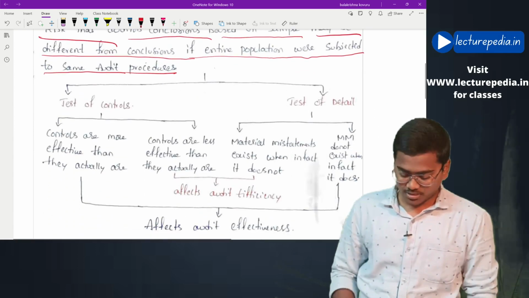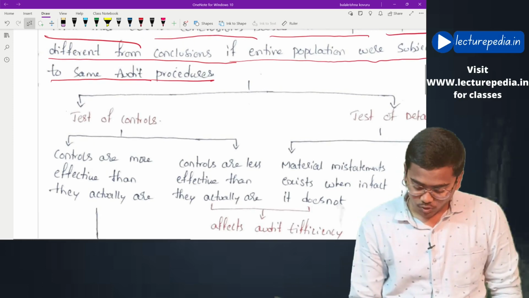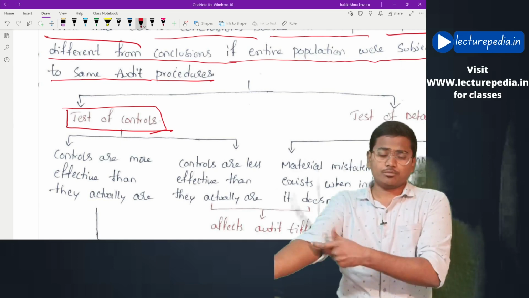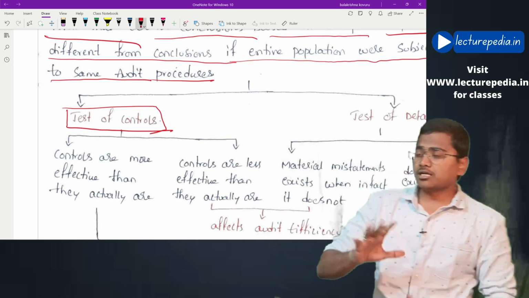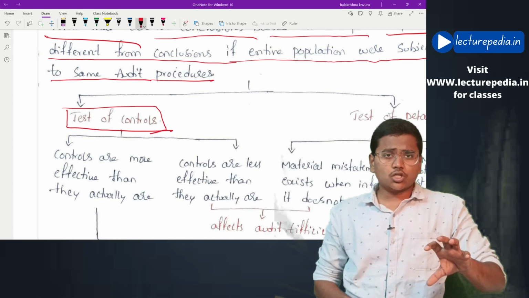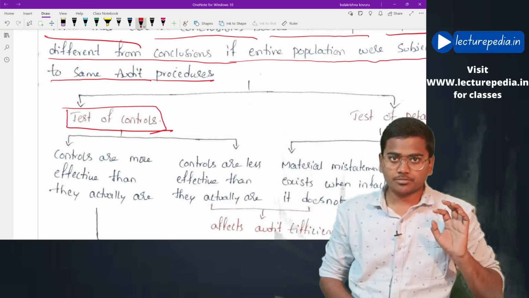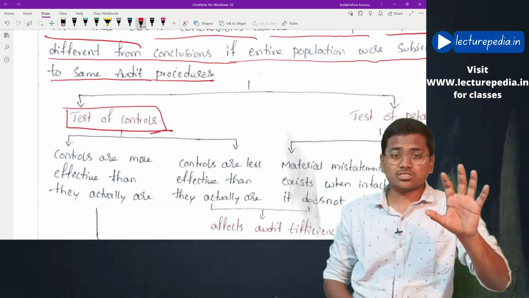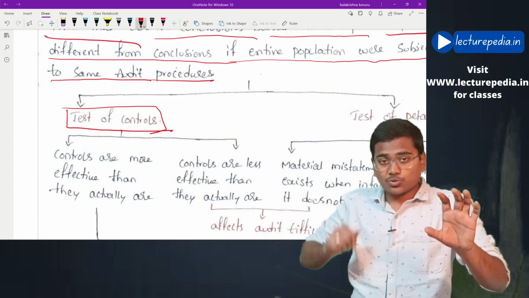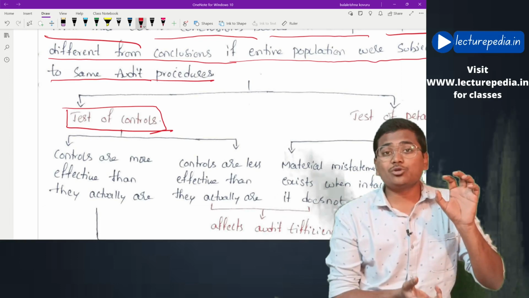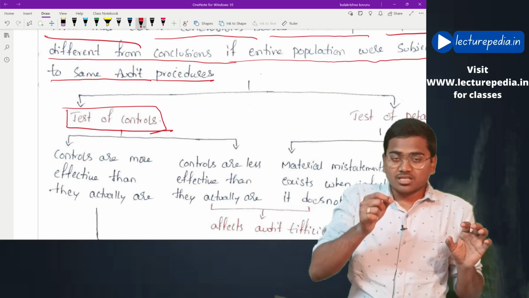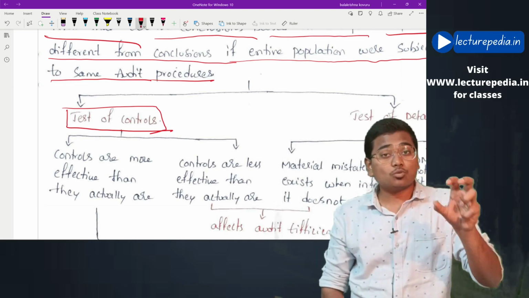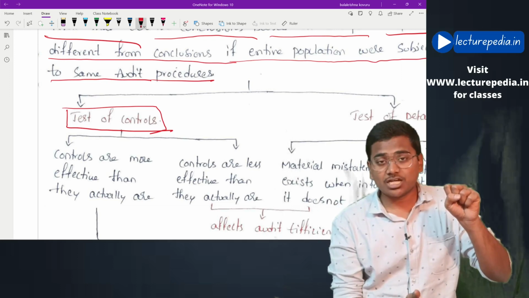First of all, in case of test of controls. The auditor has performed audit procedures and concluded that controls are working effectively, but actually controls are not working effectively.